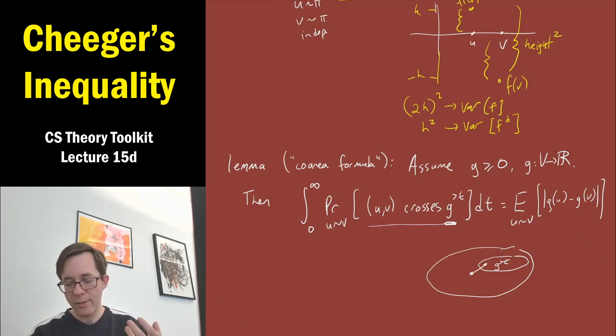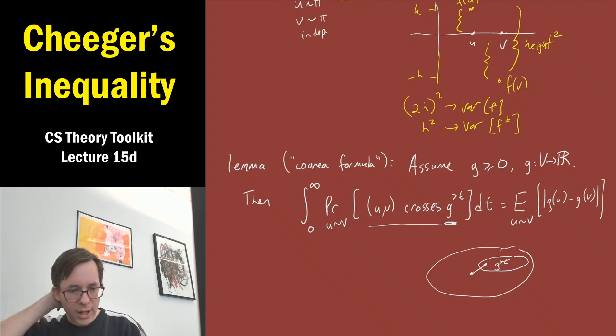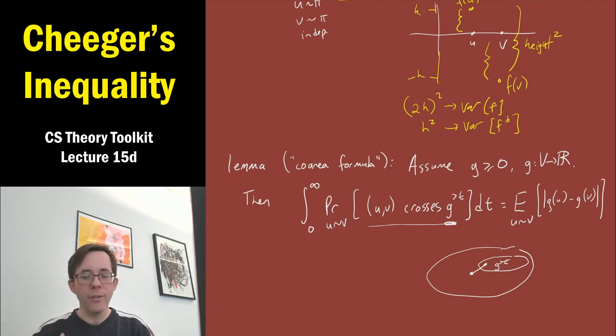So g's value is greater than t on u or v, and it's less than or equal to t on the other one. Okay, so we're looking at this probability here, and then we're integrating it over all t. This is a bit of a math trick. You can mentally think of an integral as kind of like a summation or an average. So you can think of this as the average crossing probability when you average over t. Not quite, but that's a good mental picture.